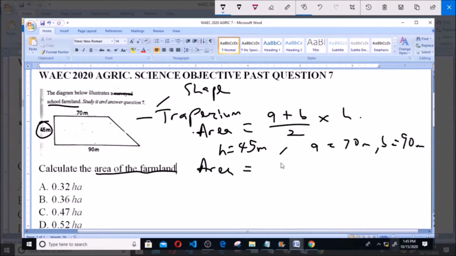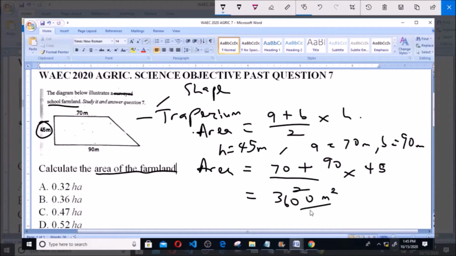So area is equal to (a 70 plus b 90) over 2 multiplied by 45. Now 70 plus 90 is 160. 160 over 2 is 80. 80 multiplied by 45 is 3,600 meters square. Now this is the area in meters square because our dimensions were given to us in meters, but the options we have here are in hectares.